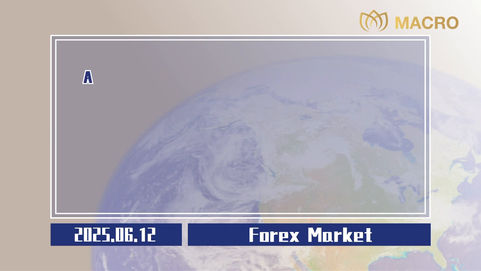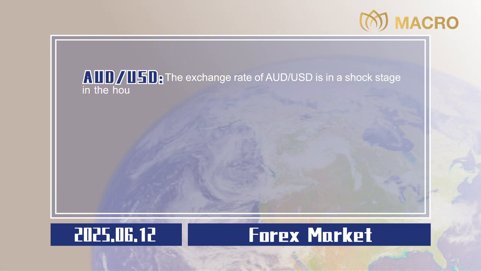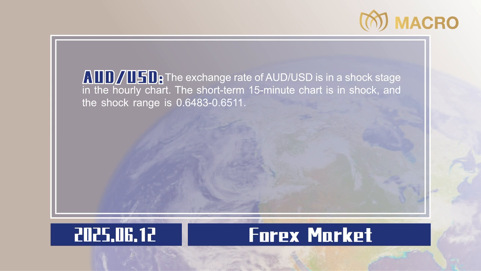0.0020. Australian dollar to US dollar. The exchange rate of Australian dollar to US dollar is in a shock stage in the hourly chart. The short-term 15-minute chart is in shock, and the shock range is 0.6483 to 0.6511. Operationally, you can sell at a high price and buy at a low price in this range.